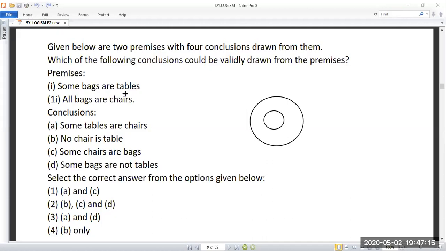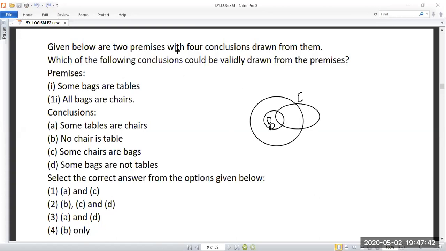Instead of this, we take this. This is bag and this is chair. And how to draw this? Some bags are tables means it should be linked with this. Like this only the diagram should be.